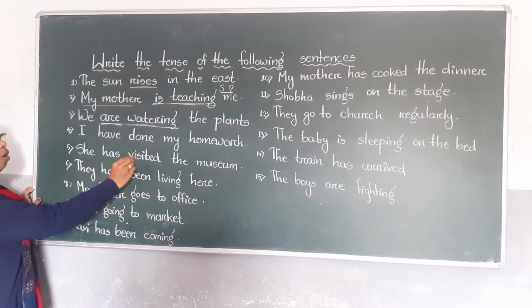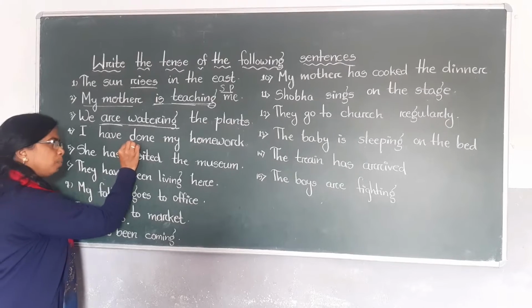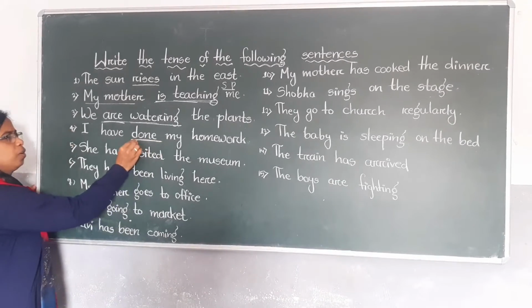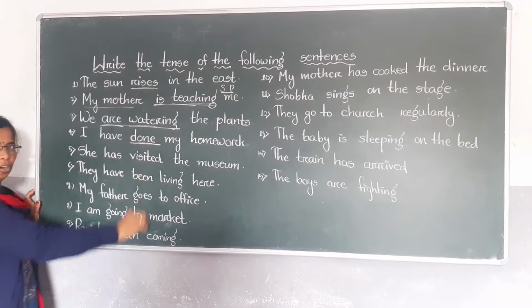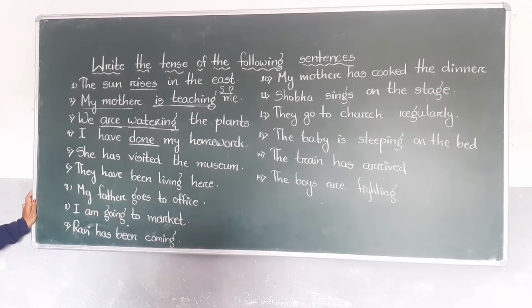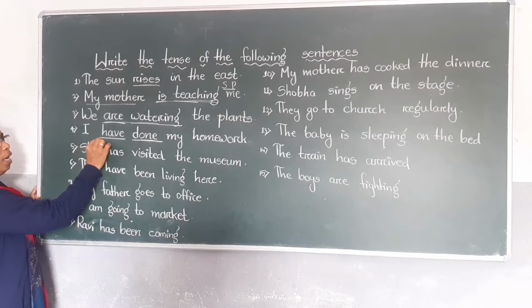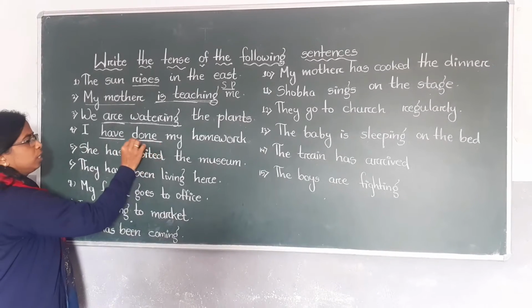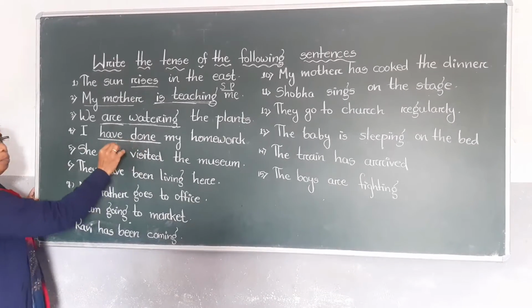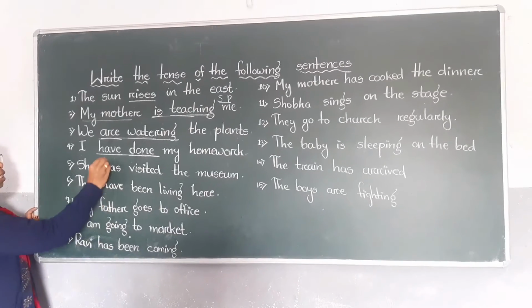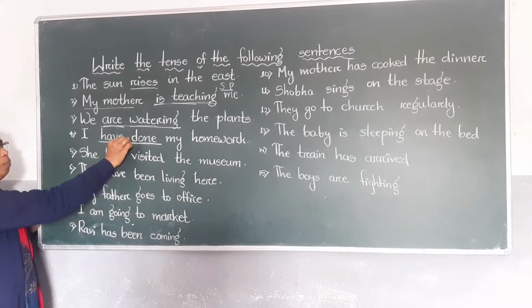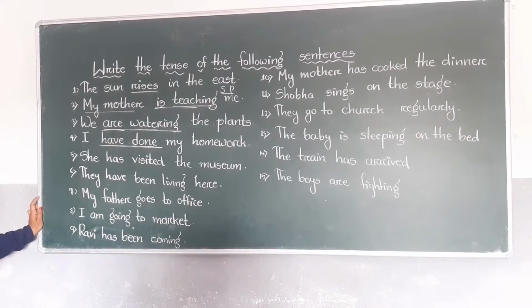Here, I have done my homework. Here first we will find out what the verb is. Here the verb is done. Done is verb 3. Then here have is used for I. This sentence is present perfect because here have plus verb 3. So in this sentence present perfect.